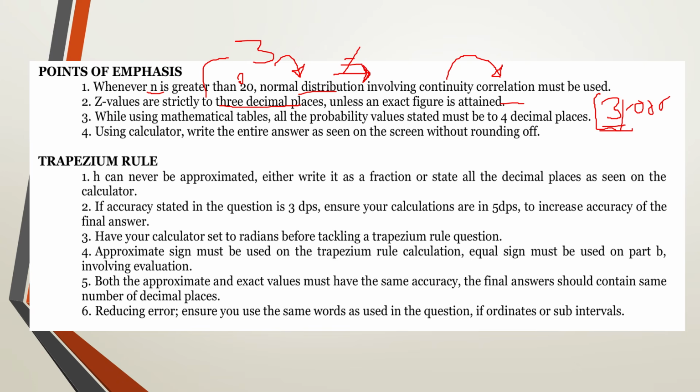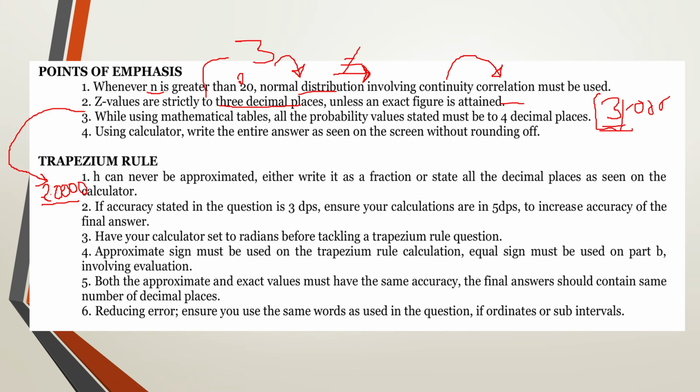Now this is going to put me back to the trapezium rule. For the trapezium rule table, when you're having an exact figure, your examiner is going to mark that exact figure. But for higher accuracy or for convenience, you make sure that you present all your work to the same number of decimal places. So in this case, you may write 0.000.